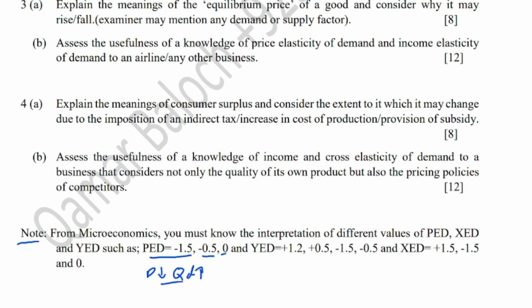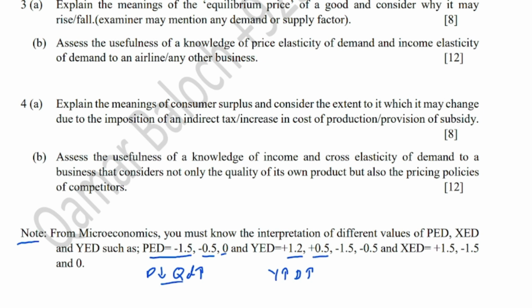Similarly, YED plus 1.2 shows that the value is greater than 1. It means a little change in income will lead to greater change in quantity demand, and the positive sign shows that there will be a positive link between the change in income and change in demand. For example, if income increases, demand of the product will rise. That happens in case of normal goods and luxury products.